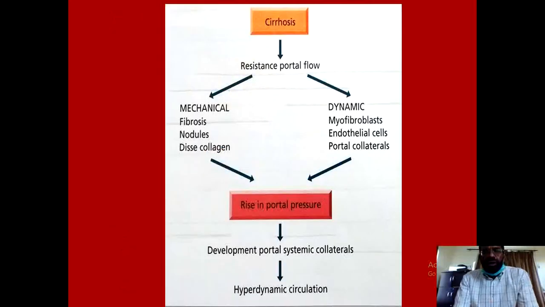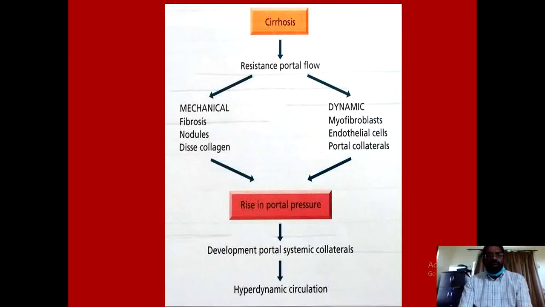The increase in vascular resistance, which is the initial factor in the pathogenesis of portal hypertension, has two main components. One is mechanical, the other is dynamic. The mechanical component, which is not modifiable, is through fibrosis, the nodules which disturb the whole architecture of the liver, and the deposition of collagen in the space of Disse, and this leads to obstruction to the lymphatic flow.